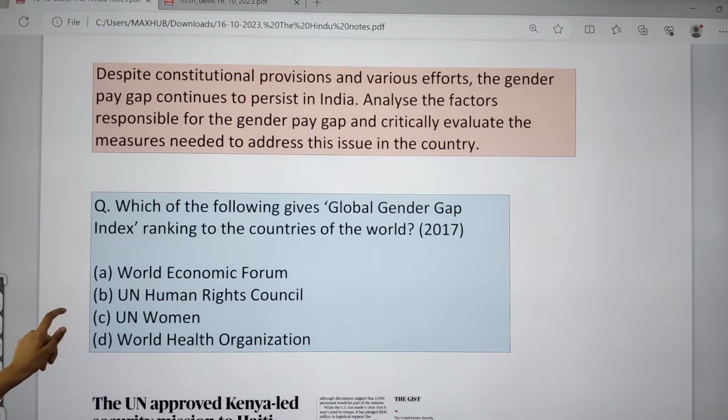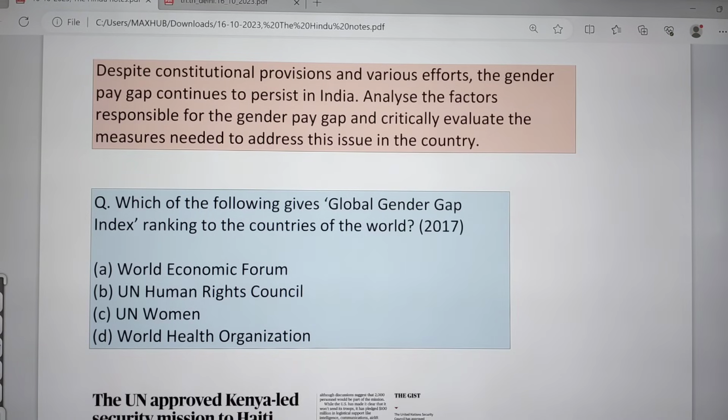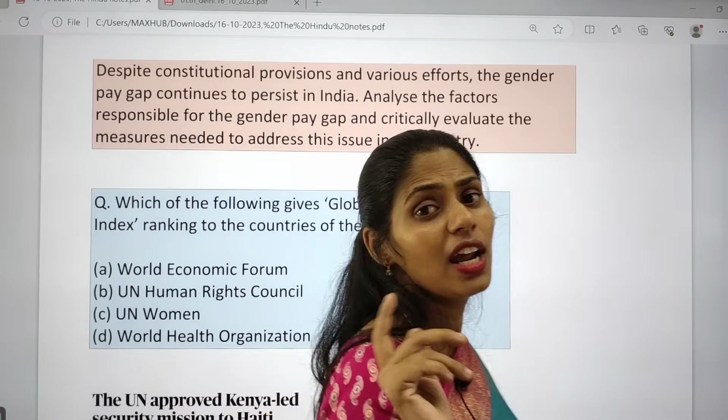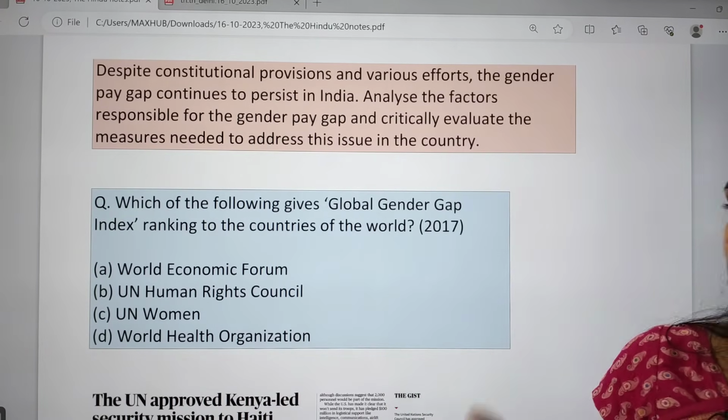And I want to give you one main question: despite constitutional provisions and various efforts, the gender pay gap continues to persist in India. Analyze the factors responsible for this gender pay gap and critically evaluate the measures needed to address this issue in the country. Each and every content I gave, okay, so download the PDF from the Telegram channel and try to write the answer for this question.